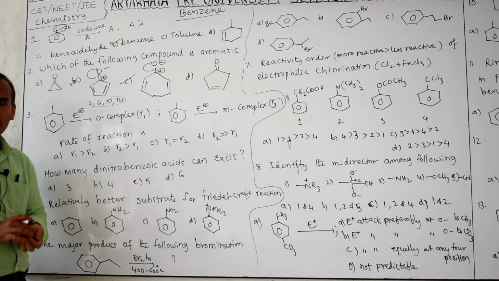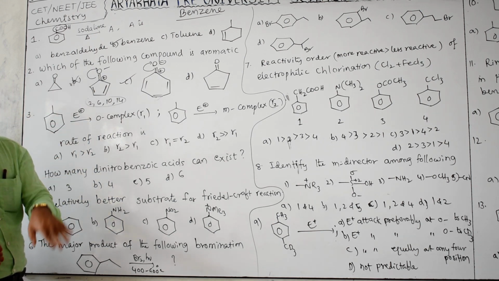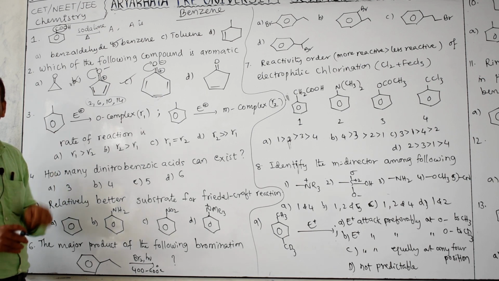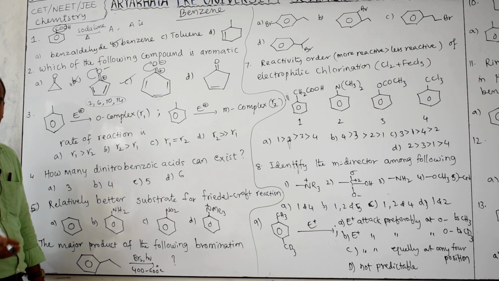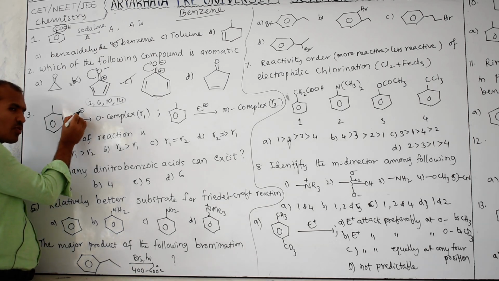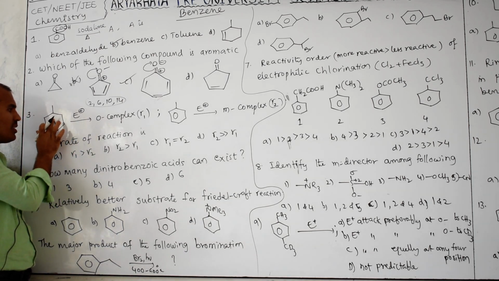So which one is the methyl group? The methyl group is an electron donor group. Electron donor groups are ortho para directors. Which director? Ortho para. So this electrophile means electron deficient. And this ring, what is it?